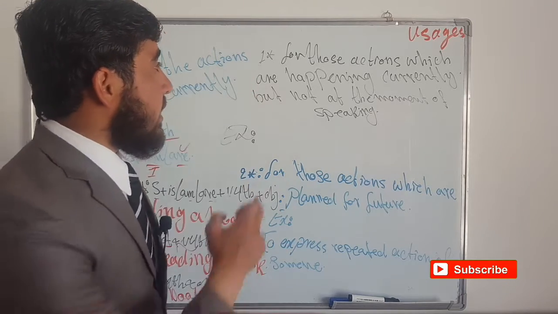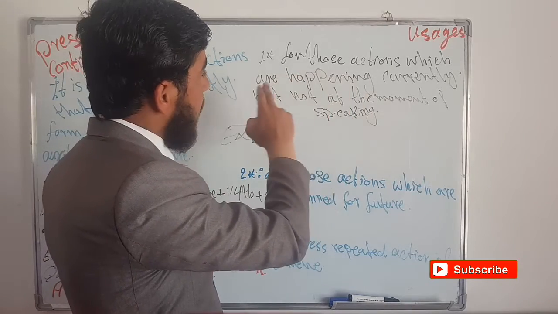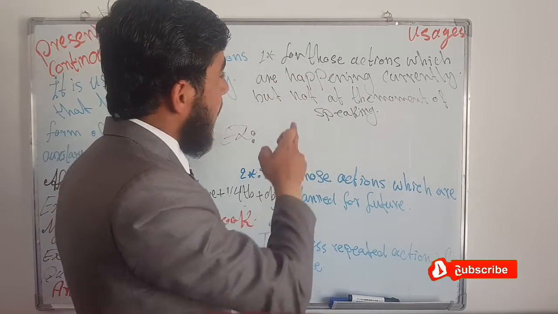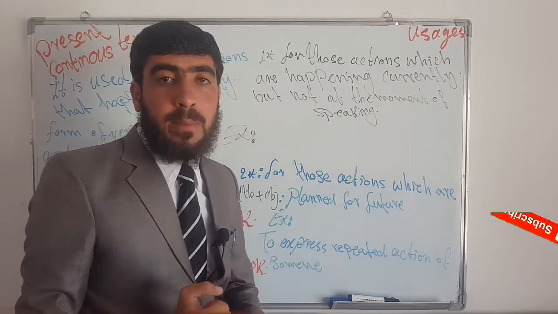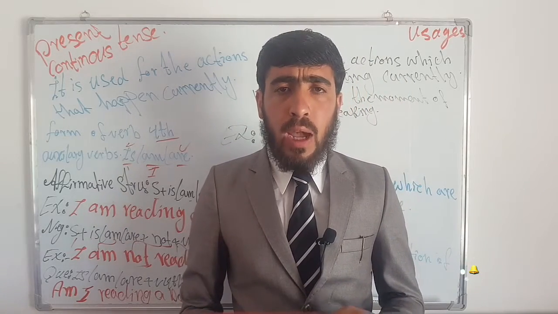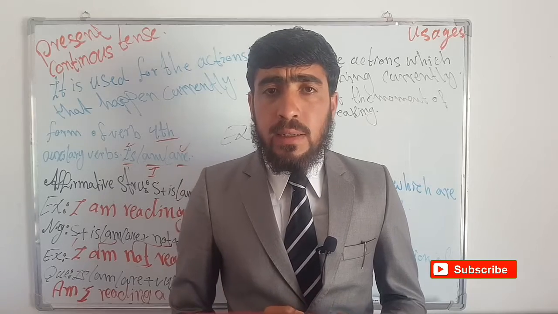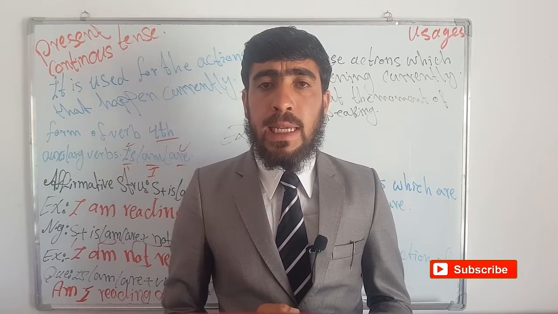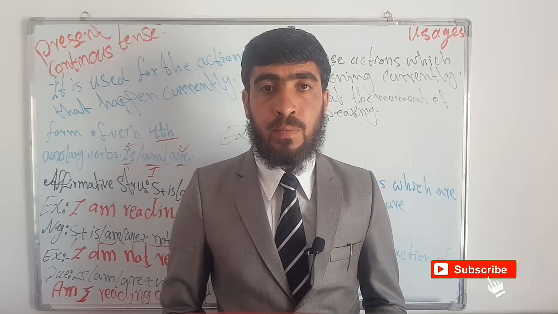The first usage is, it's used for those actions which are happening currently, but not at the moment of speaking. Dear friends, one of the usages is this, as we said, that it is used for those actions which are happening currently, but not at the moment of speaking.